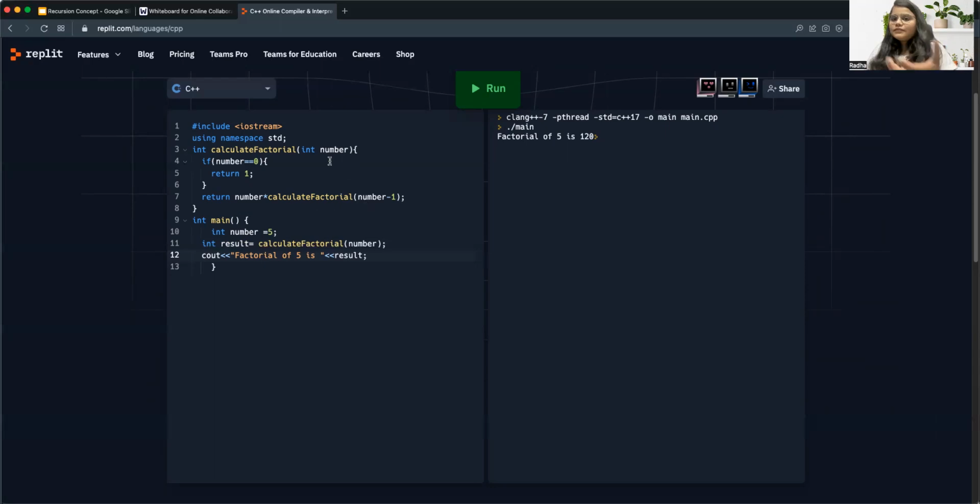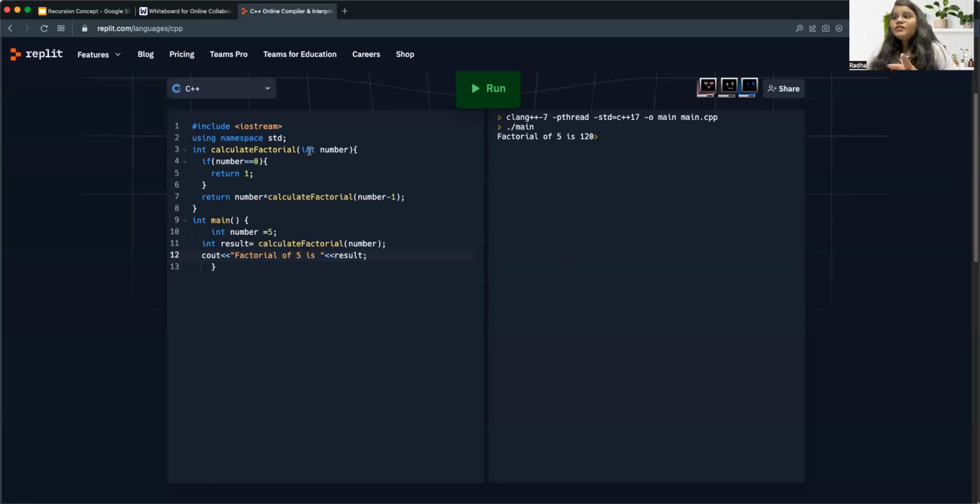So let's do a dry run. At the very first, the 5 will come here, that is not equal to 0, so it will not move into this. Now the execution goes to return, and 5 into calculate factorial of 5 minus 1, that is 4. The same as what we saw on the whiteboard, where calculate factorial of 7 means 7 into calculate factorial of 6. Here it is the same line: number, that is 5, into calculate factorial of 4.